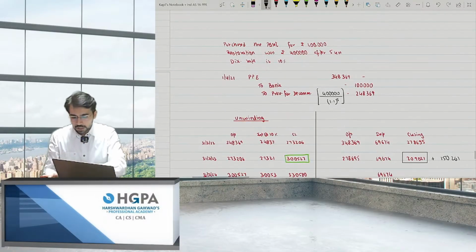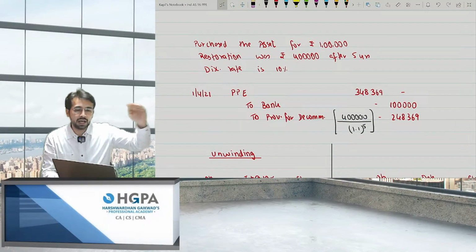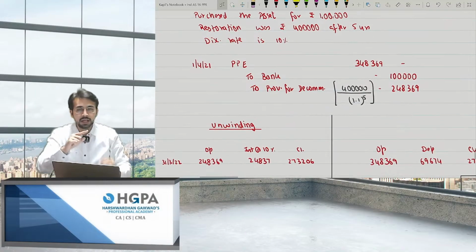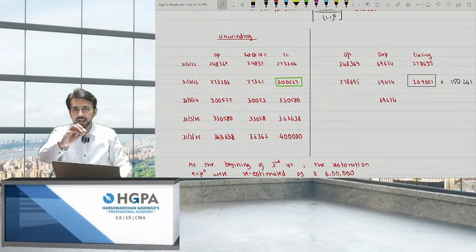See, first of all, what happened was I purchased an asset for 1 lakh rupees and the restoration was 4 lakh after 5 years. After 5 years, I have to pay 4 lakh. So I will not record at 4 lakh, but at the present value. The present value came to 248,369. Every year I'll unwind. For 5 years, I gave you the unwinding process.